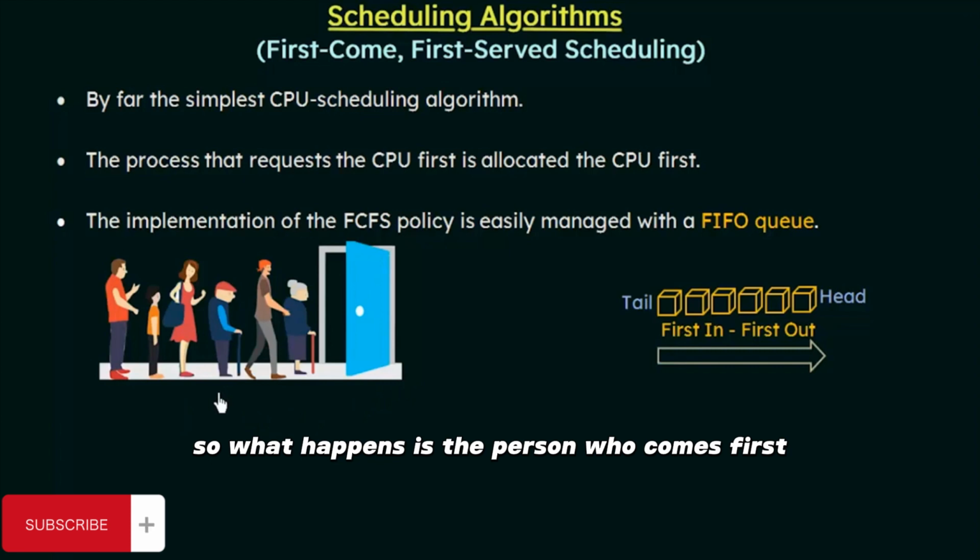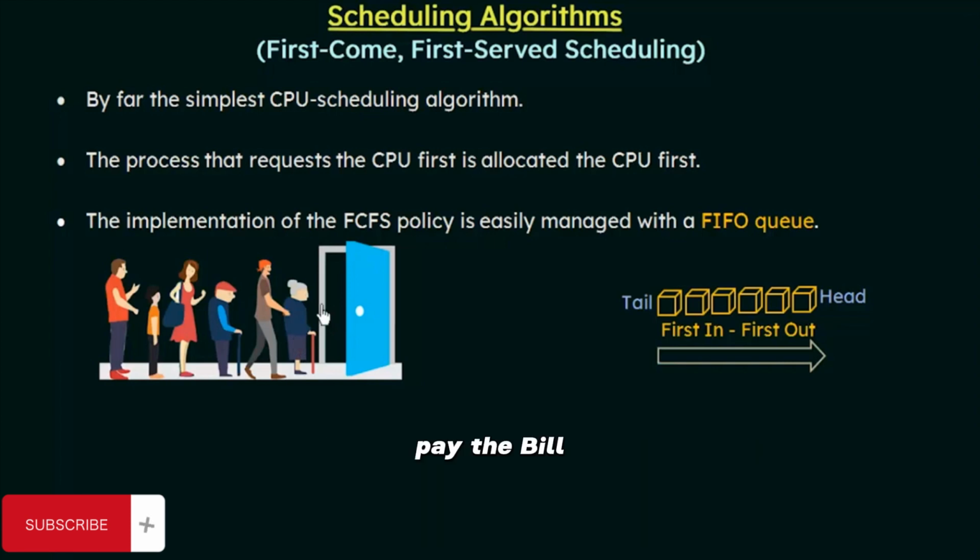The person who comes first will be the one who is given the chance to perform the activity first. Let's say this queue is for paying some kind of bills. The person who comes first will get the first chance to go to the counter and pay the bill, and the second person will be given the second chance, and so on. Whenever a new person comes, he has to stand at the end of the queue, or at the tail of the queue, and this pattern continues.